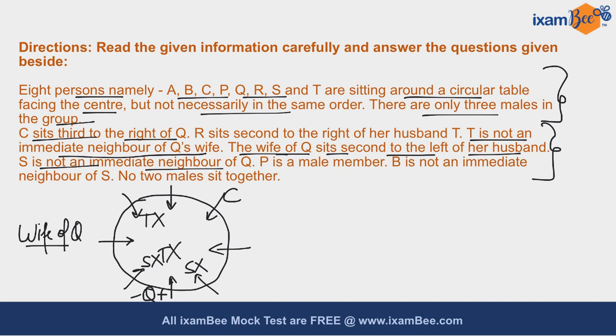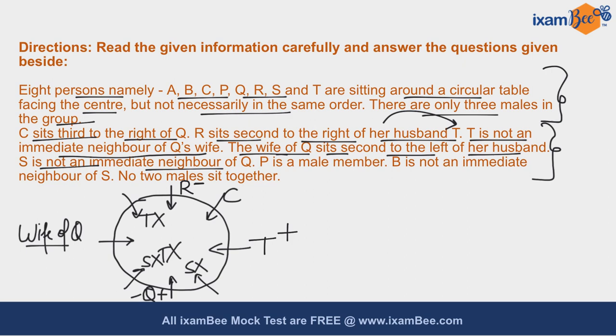Now it is given to you that R sits second to the right of her husband T, which means R is a female member because her husband is T, which is a male member. Basis on these statements, I can place R over here and T over here. This is the only possibility left for them.